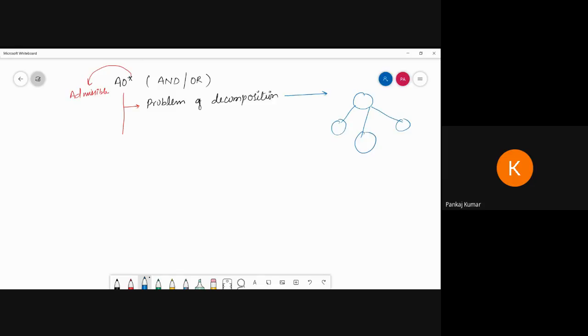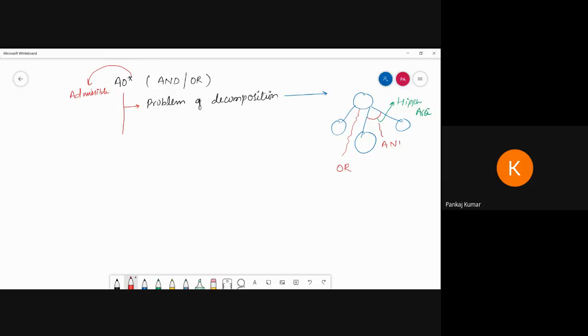Now this one is the AND graph. So I can put here, this one is the AND graph. This is called an arc, or sometimes it is called a hyper arc. Sometimes it's called an arc, sometimes a hyper arc, so don't be confused about what the hyper arc is. The AND graph is called a hyper arc. And this part I already discussed: this part is called OR, and this part is called AND.